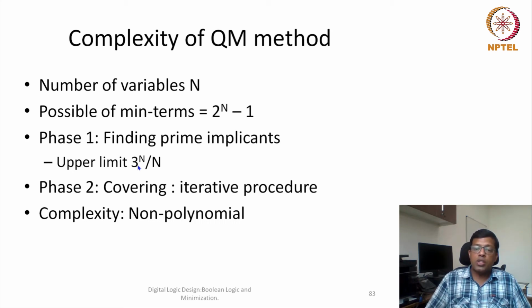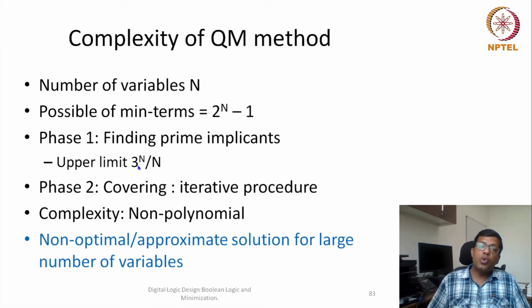If an optimal solution is not possible, what will we do? We will try to find a non-optimal or approximate solution which is close to optimal, not very bad but still okay. Why will we resort to this approximate solution? Because the optimal solution will take an exponential amount of time, and that is not worth it.